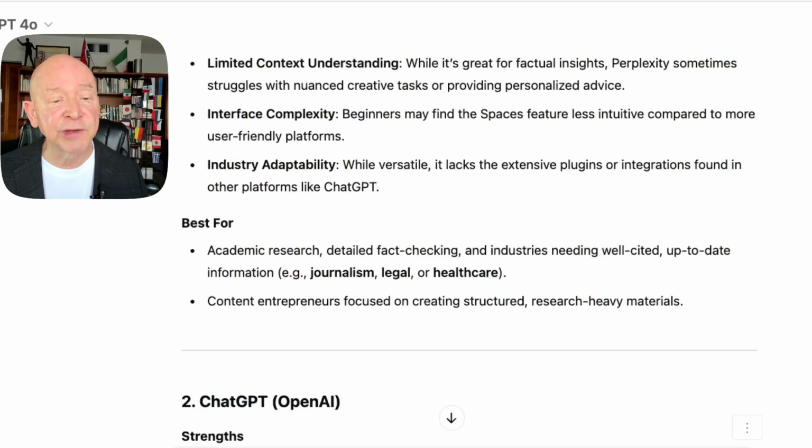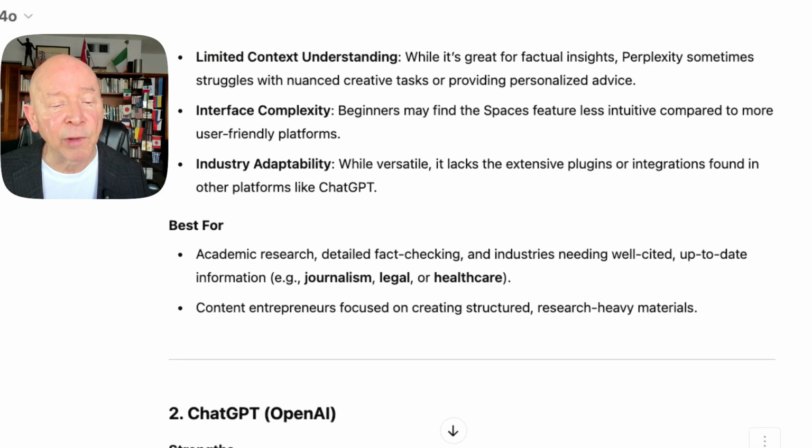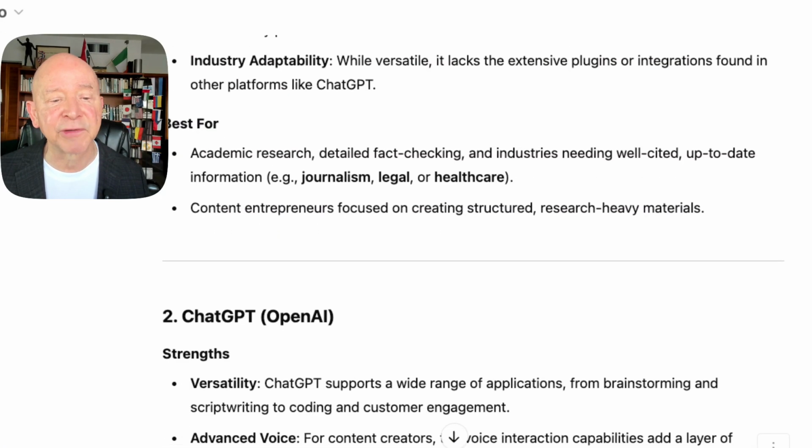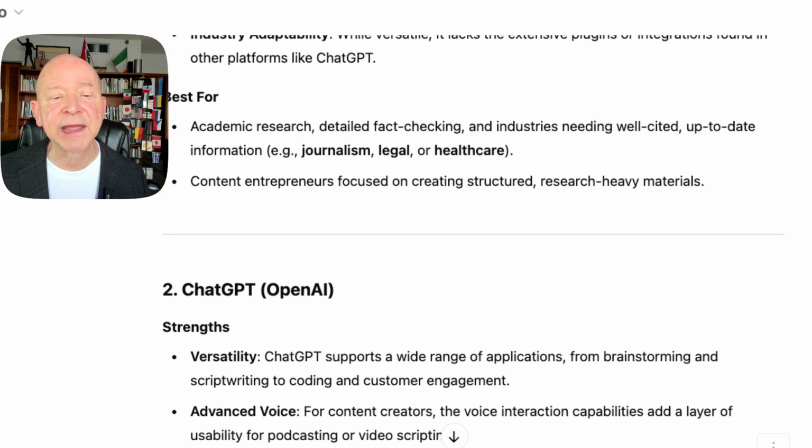Don't let it just do that, copy and paste. Instead, as I like to say, you want to copy, paste, and then customize. Customize it for what you're doing. And it's really good for a lot of other areas. One of the factors they have is academic. Like for instance, if you take a look here at this, best for, well, they've got academic research that is available, and that academic research is saying, here it is, fact checking, showing you that it was the University of Ookie Woogie with Professor Smith and Professor Jones.